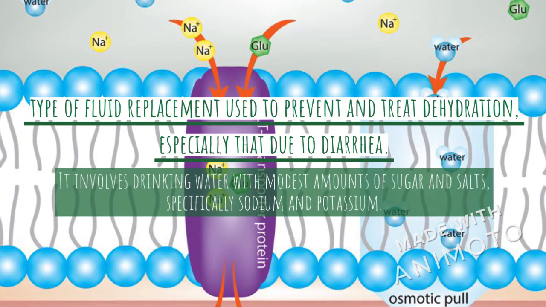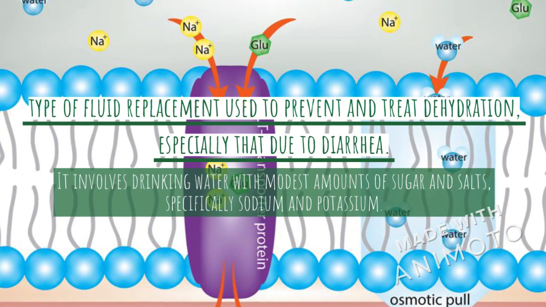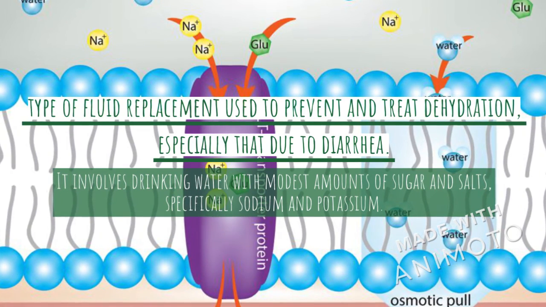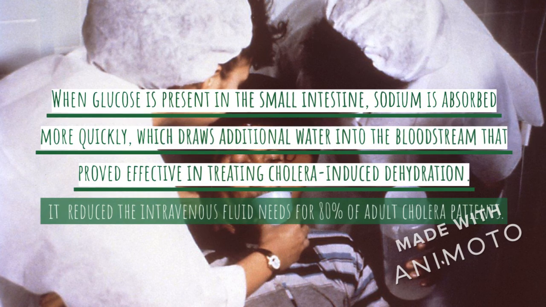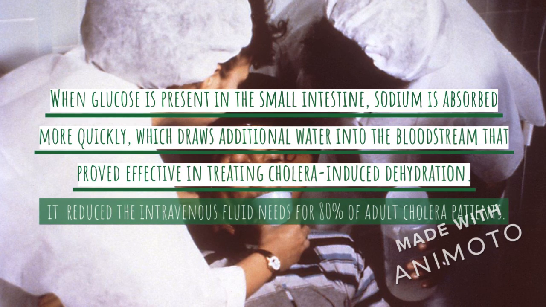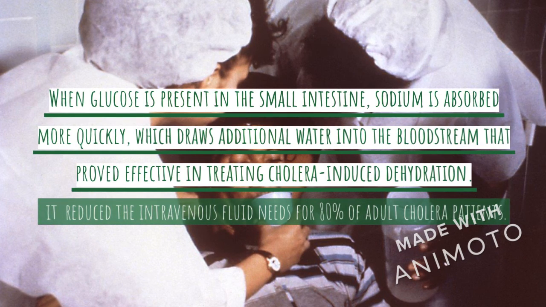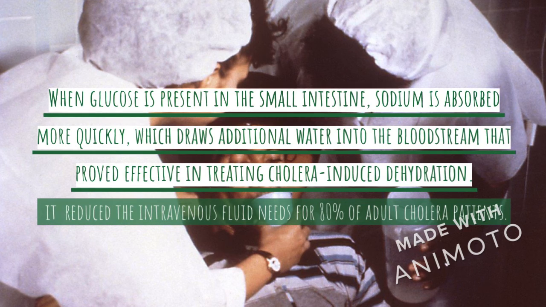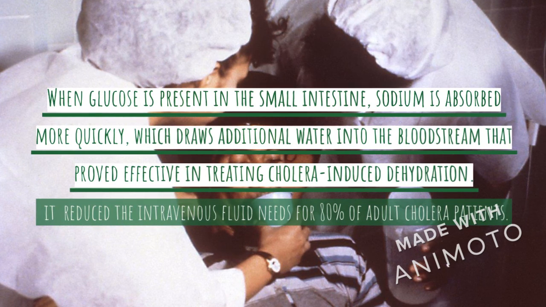It involves drinking water with a modest amount of sugar and salts, specifically sodium and potassium. When glucose is present in the small intestine, sodium is absorbed more quickly. That draws additional water into the bloodstream, which proves effective in treating cholera-induced dehydration. It actually reduces the intravenous fluid needs for 80% of adult cholera patients.